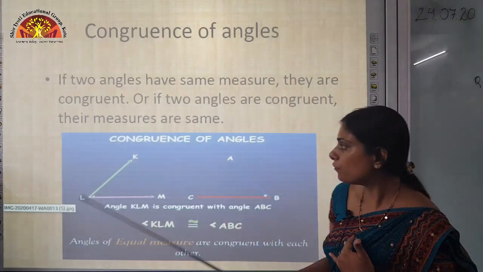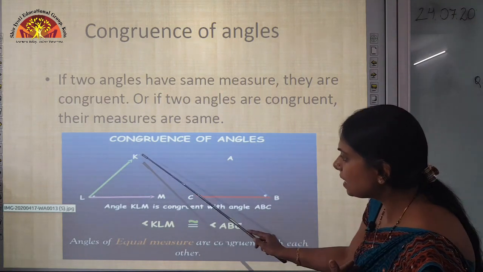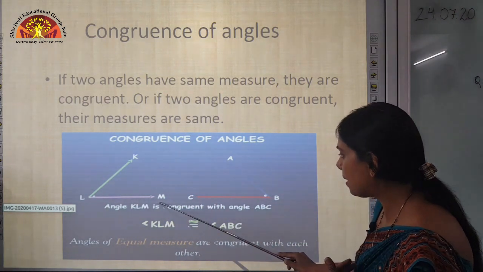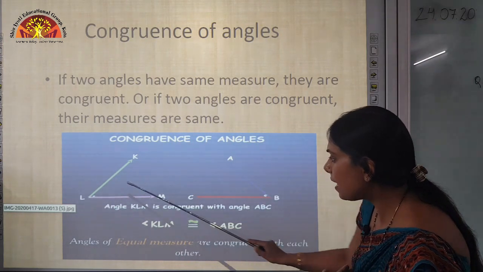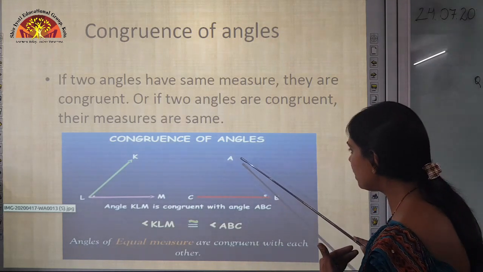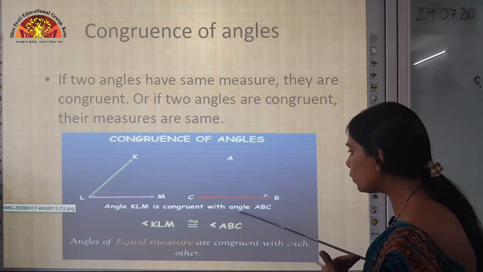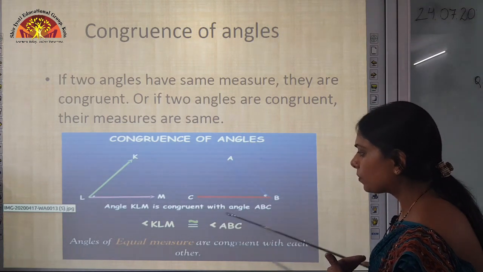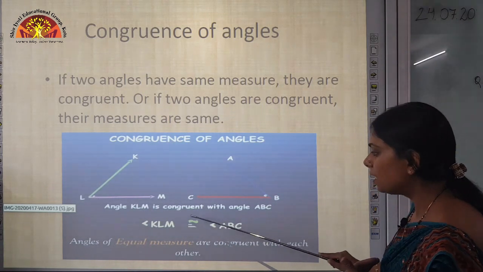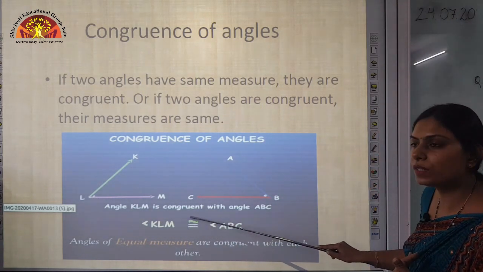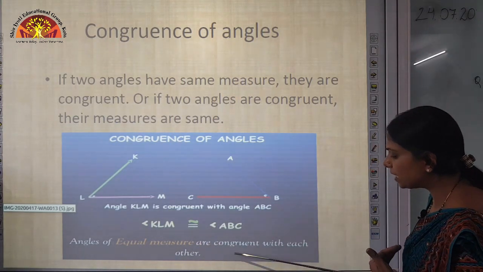You can see this with the help of a figure. Congruence of angles. You can see angle KLM and angle ABC. This angle KLM is equal in measurement to angle ABC. So angle KLM is congruent with angle ABC. That is, angle KLM is congruent to angle ABC. This is the symbol of congruence that we are using over here. Angles of equal measure are congruent with each other.